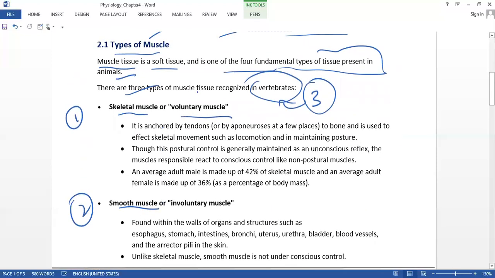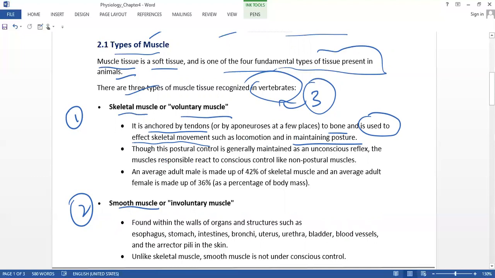First, the skeletal muscle, the voluntary muscle. It is anchored by tendons to the bone and is used to effect skeletal movement, such as locomotion, movement from one place to another, and maintaining a good posture.